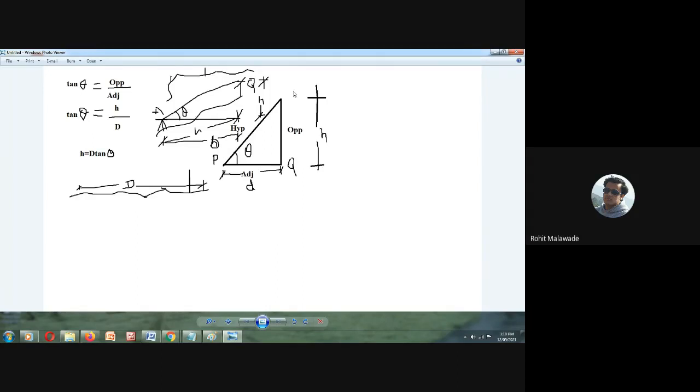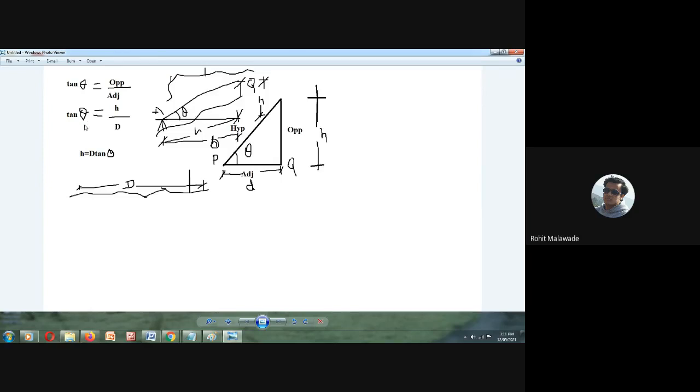Let us consider these points P, Q, R. This makes an angle theta. The side opposite to the angle we call the opposite, the base we call the adjacent, and the longest side is the hypotenuse. So tan theta is equal to opposite upon adjacent, which is h by d. Here h is the vertical height and d is the horizontal distance.